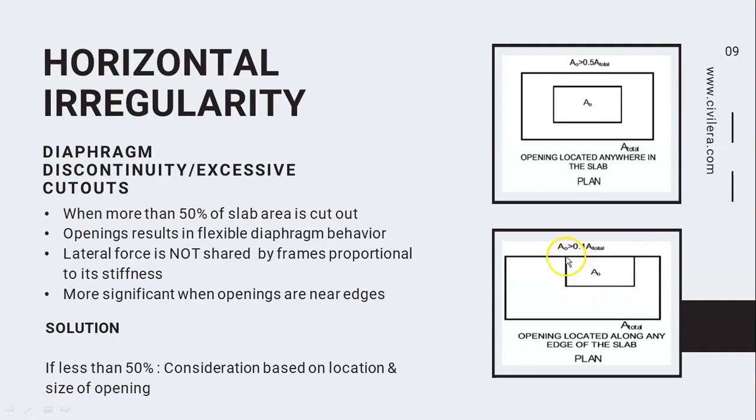What happens is, due to the presence of the cutout, proper interaction between the structural members on one side of the cutout and the other side doesn't occur, and this is why we treat this as an irregularity. Proper lateral load transfer doesn't occur. If less than 50%, consideration is based on location and size of opening. That is what we have to do. If more than 50%, then the slab is to be considered as flexible.